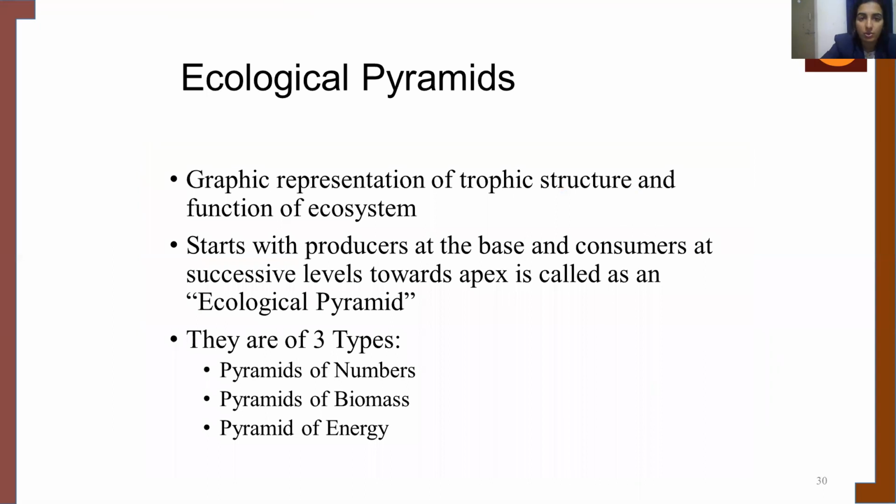Now let's talk about ecological pyramids. Ecological pyramids are the graphic representation of trophic structures and functions of an ecosystem. It starts with the producers at the base and the consumers at the successive levels towards the apex, that is, towards the top, and this is called an ecological pyramid. There are three types of ecological pyramid: the pyramid of number, the pyramid of biomass, and the pyramid of energy.